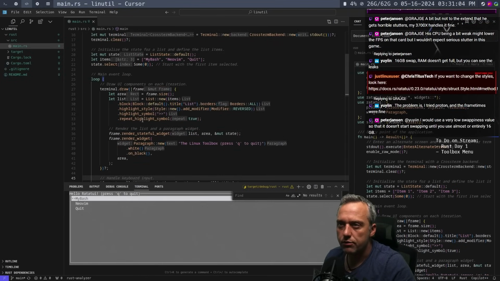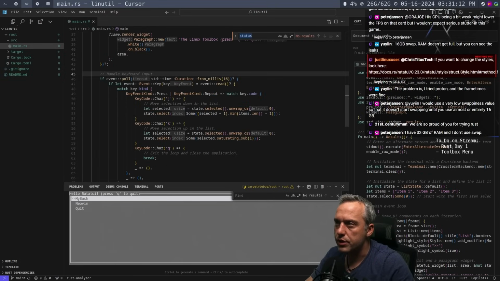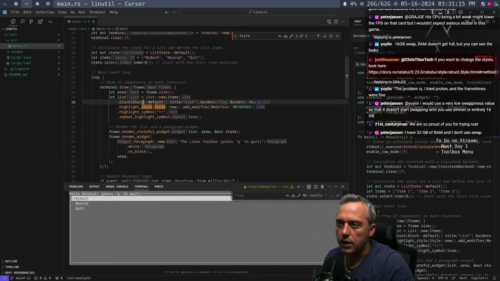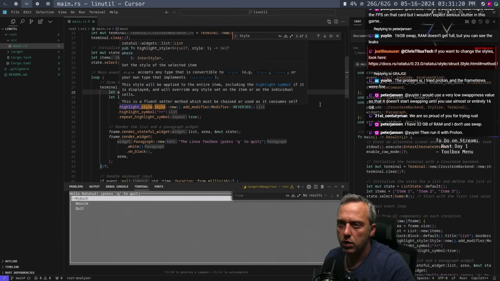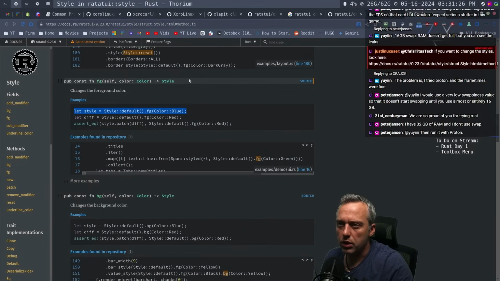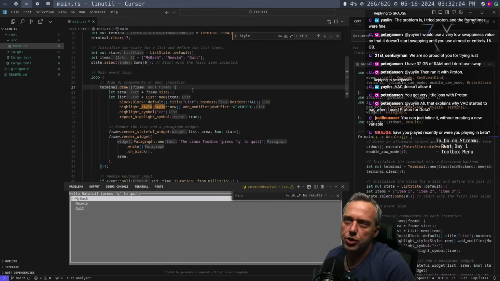Now, are we specifying style? I believe we are. Where was that style? All right, highlight style right here. This is under list. And I want to say, where would we want to define this? Probably towards the beginning of the, just inline it without creating a new variable. Okay.